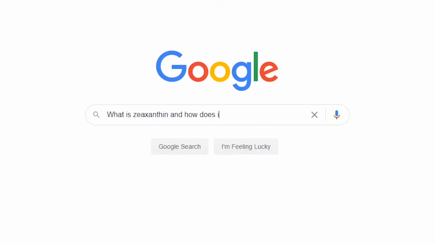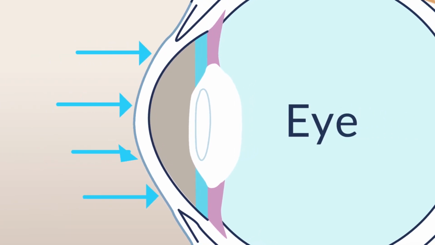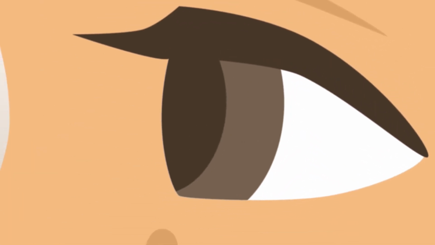What is zeaxanthin and how does it promote eye health? Zeaxanthin is an antioxidant. When ingested, it is deposited in high concentration in the macula, which is the part of the retina responsible for giving us high definition in our vision. As an antioxidant, zeaxanthin neutralizes free radicals that can cause oxidative stress, reducing the risk of cell damage and related eye health issues. Additionally, it selectively filters high-energy blue wavelength light that damages cells responsible for good vision.